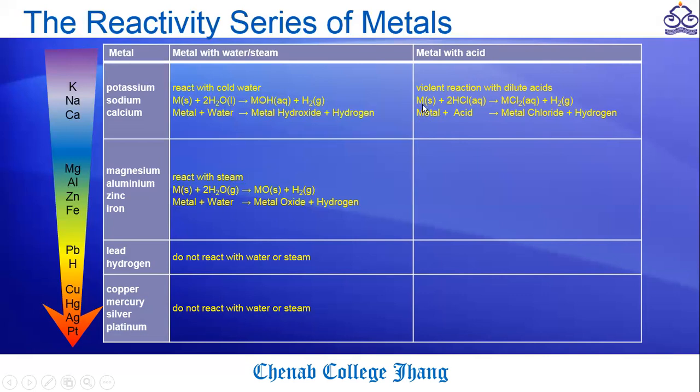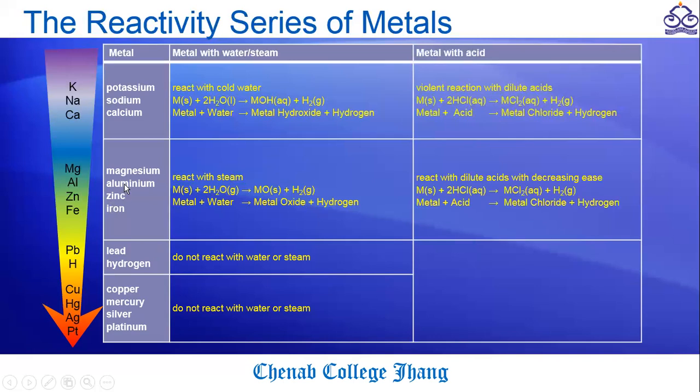For example, here is a metal. When it reacts with hydrochloric acid, it forms metal chloride and hydrogen gas. In the same way, when moderate metals, for example, magnesium, aluminum, zinc, and iron, react with the dilute acid, they need much more time to complete the reaction as compared to these alkali metals, or you can say the most active metals.